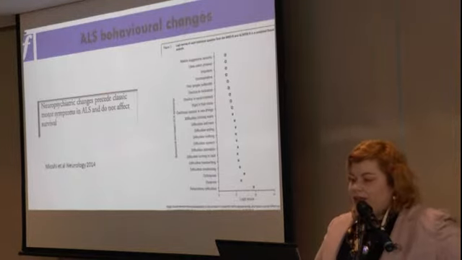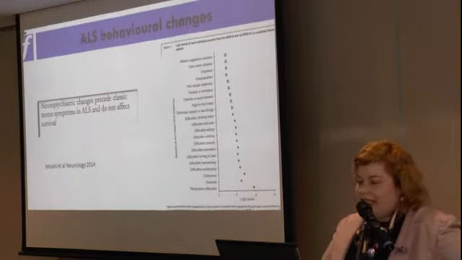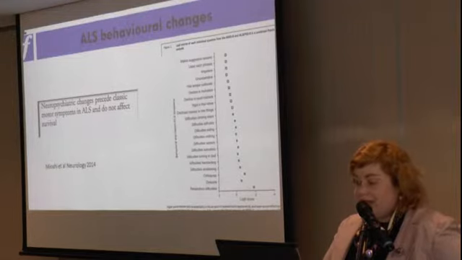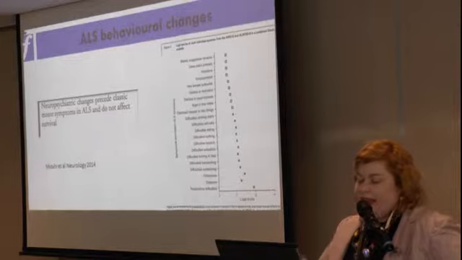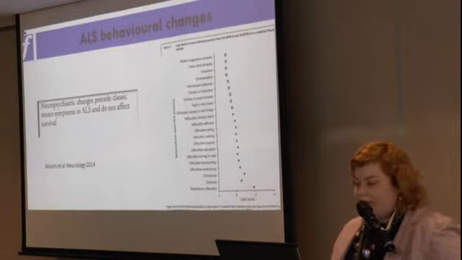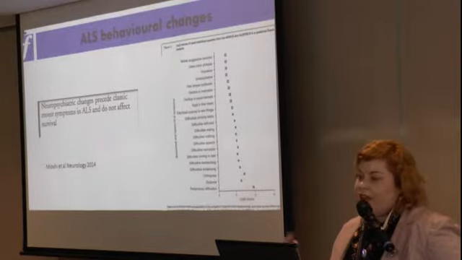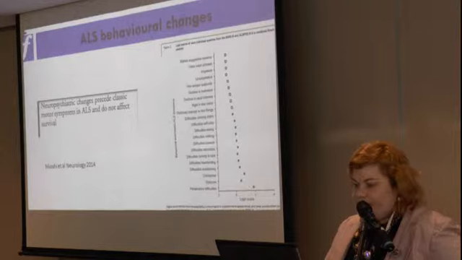So in terms of the behavioural changes that we might see in ALS, they're very similar to what we see in FTD. So may make inappropriate remarks, impulsive, uncooperative, not interested in things, and difficulty with their normal activities.